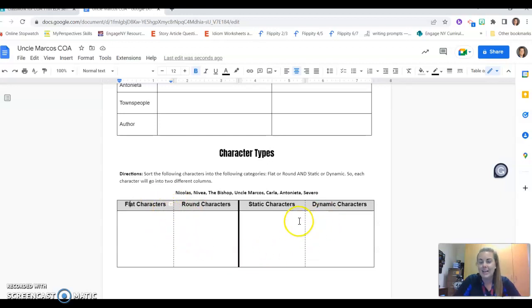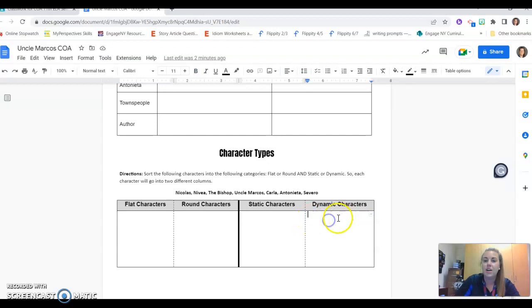And then static and dynamic, that's how much they change. Static characters do not change from the beginning of the story to the end. That's not necessarily a bad thing. Like in Frozen, Olaf would be static. He's Olaf at the beginning, and he is Olaf at the end. His personality doesn't change, he doesn't grow.